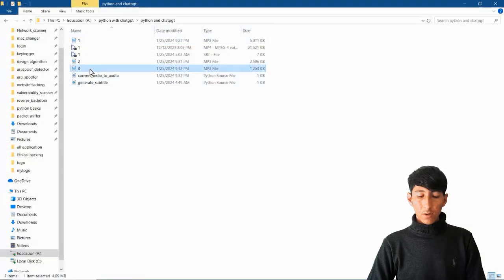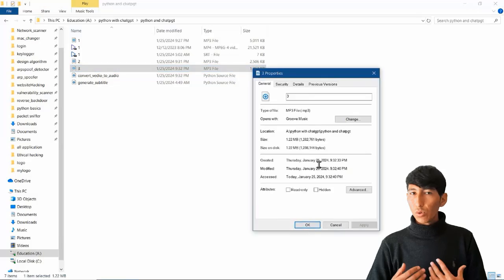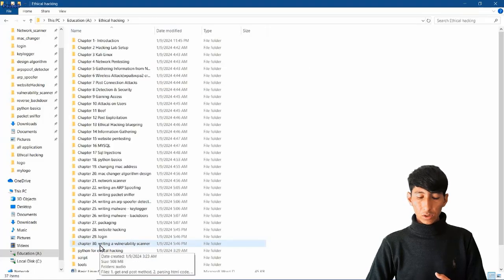Let's move back to the audio. Okay, 3, it is 1.2. That is a very good program. Okay, so we just created our basic program, and that works fine. It gives me a very good result.